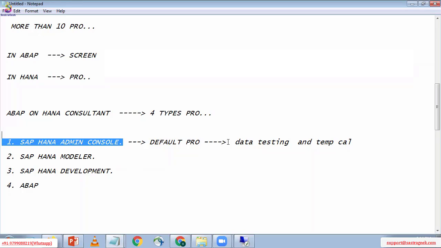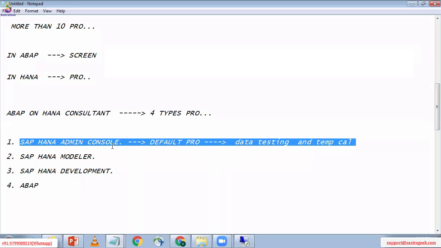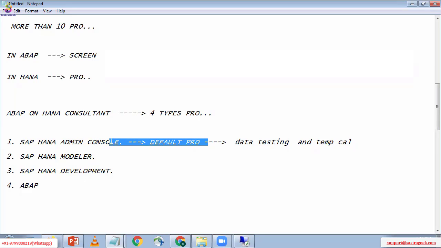Inside an internal table, we can do some calculations, but we can't save the data permanently, right? Because it's a temporary memory area. Similarly, here in SAP HANA Admin Console, using this default perspective, we can test the data and do temporary calculations only.